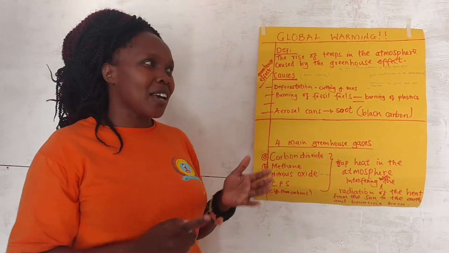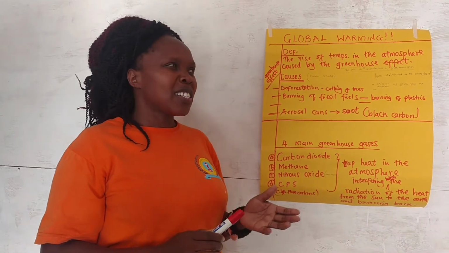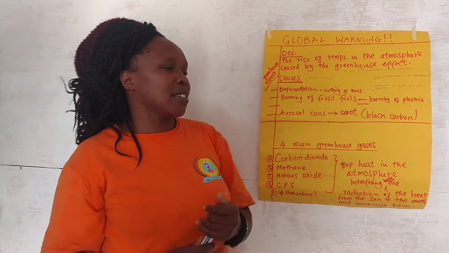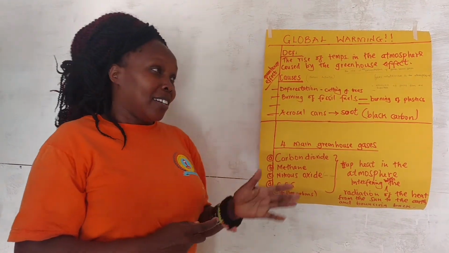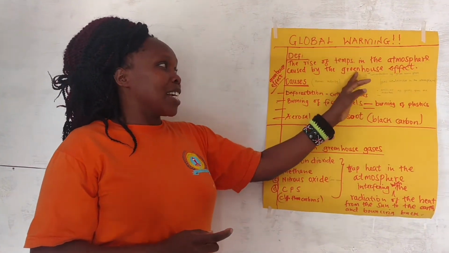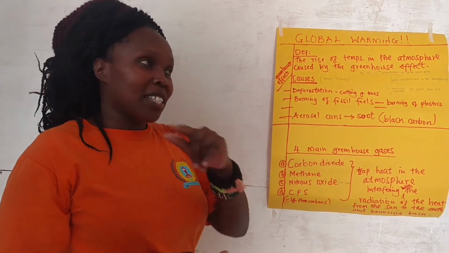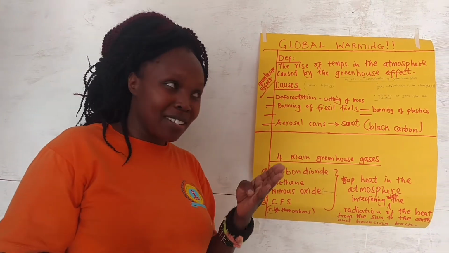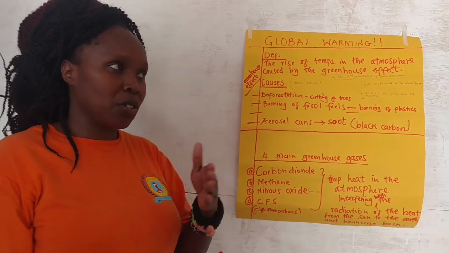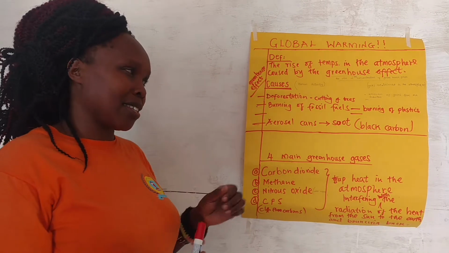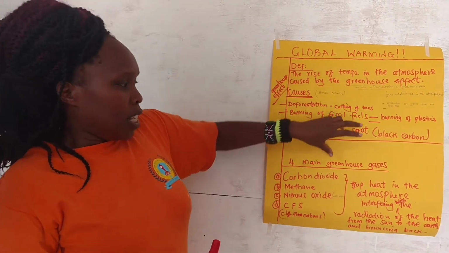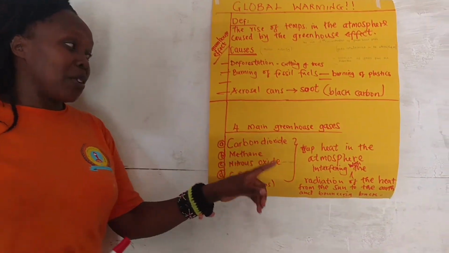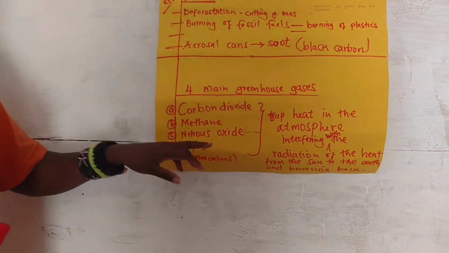And one can ask himself or herself, what is the meaning of greenhouse effect? Greenhouse effect is the result of the high concentration of four main gases which are found in the atmosphere. Which are these four main gases? These four main gases are carbon dioxide, methane, nitrous oxide, and CFC gases.